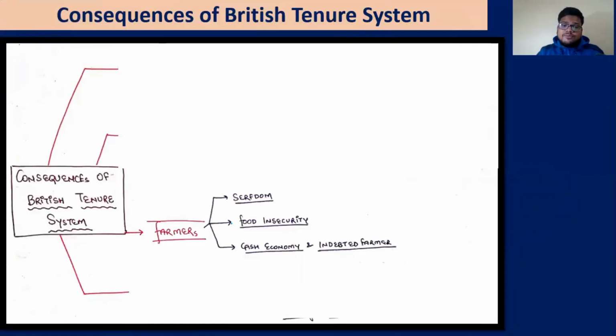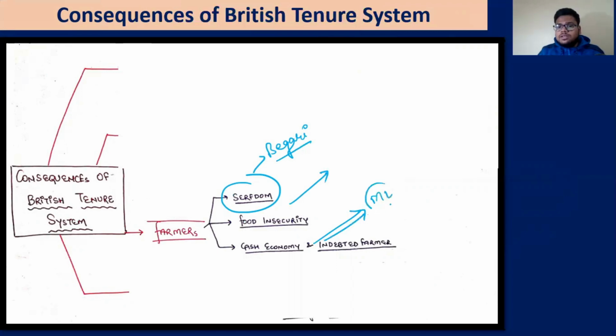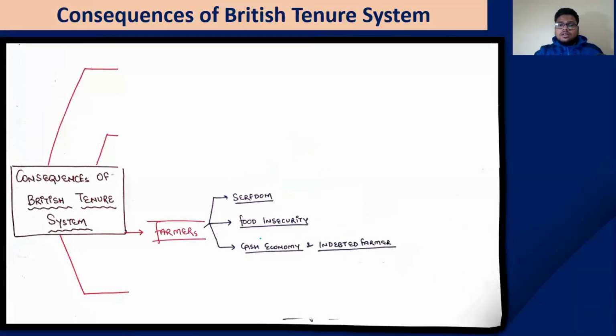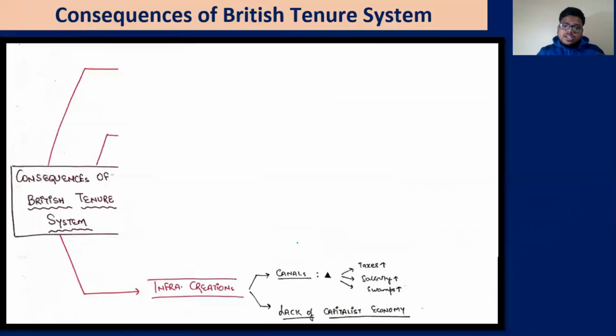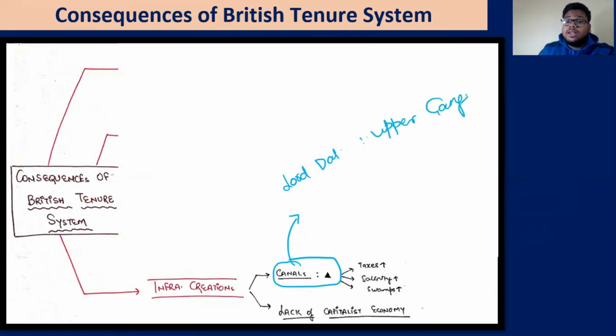Next, farmers have to follow the serfdom, that is nothing but begari, food insecurity, and the cash economy and the indebted farmer to the money lenders. We have discussed that. Next, lastly, the infrastructure creation. Though canals have increased, we have discussed, for example, Lord Dalhousie has created what? Upper Ganga Canal. Your homework is to see the Upper Ganga Canal map.